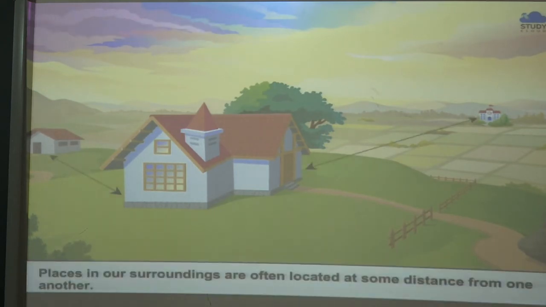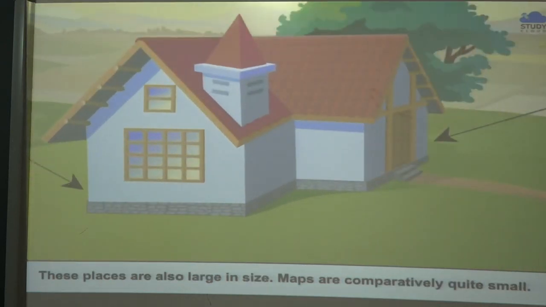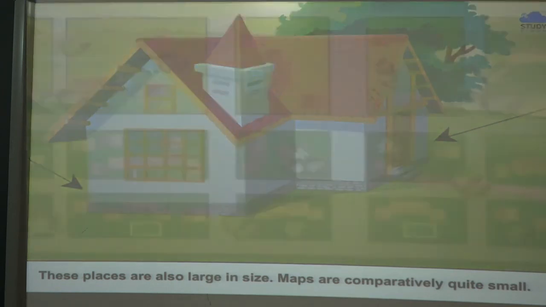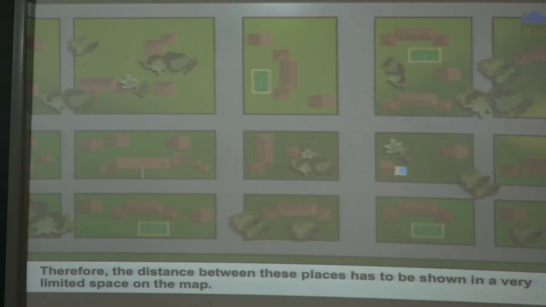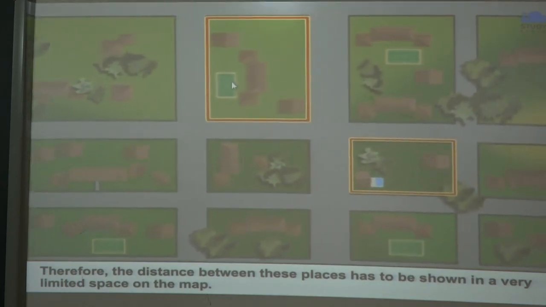Places in our surroundings are often located at some distance from one another. So here is one example. You can see the places are large. So this is for your more information here.